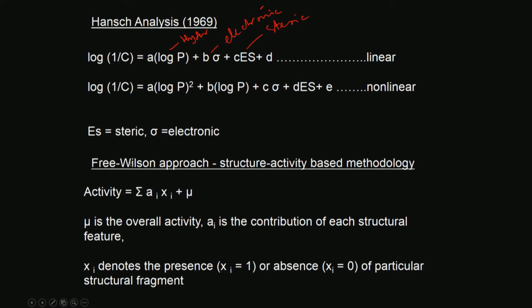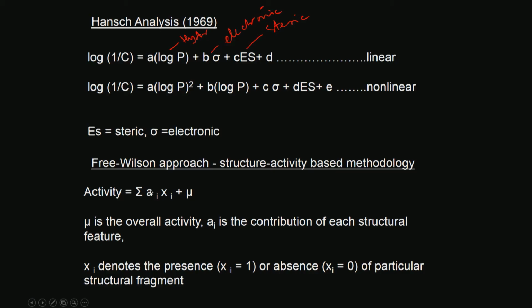Then we have the Free-Wilson approach: activity is equal to the summation of ai xi plus mu, where mu is the overall activity and ai is the contribution of each structural feature. So, if I have a structural feature like OH, then that will contribute to the overall activity. If I do not have it, that will become 0; if I have it, that will become 1.